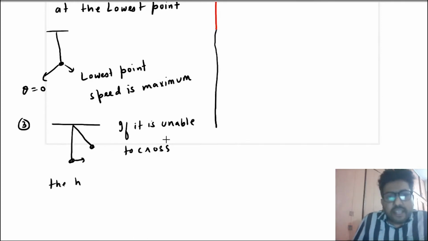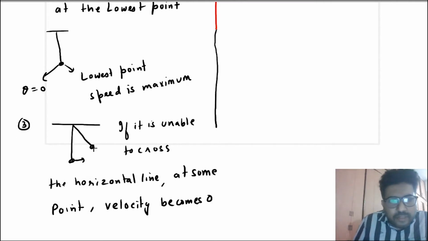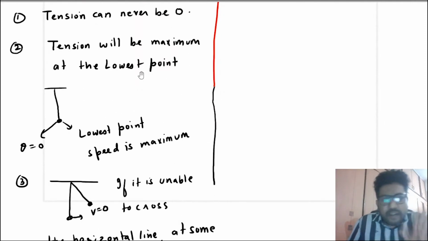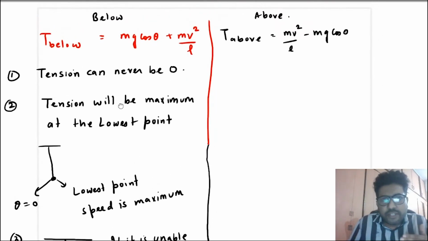So if it is unable to cross the horizontal line, at some point you will say that velocity becomes 0. Suppose this is the point where velocity becomes 0. Solving part we will do later. First we will understand what is the complexity of motion here.